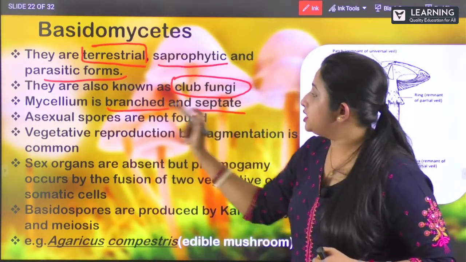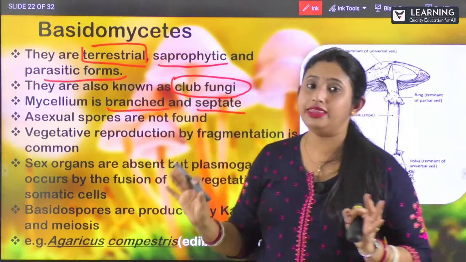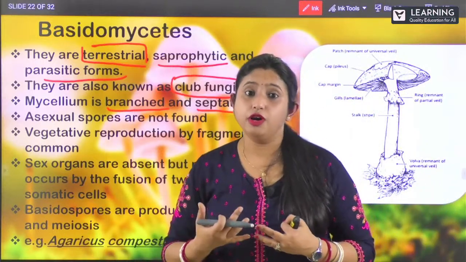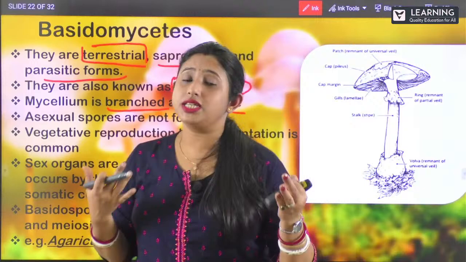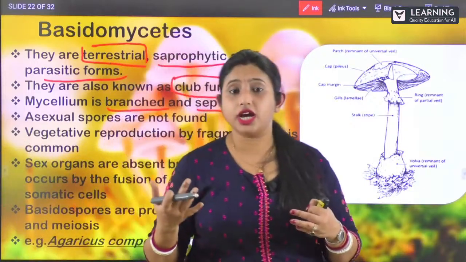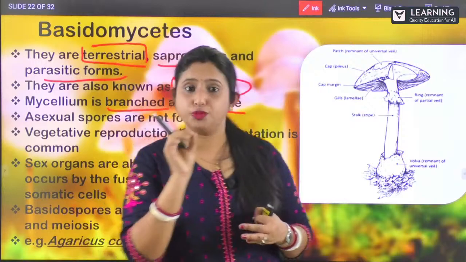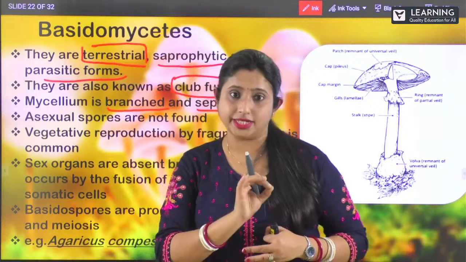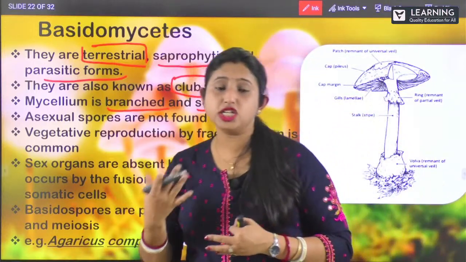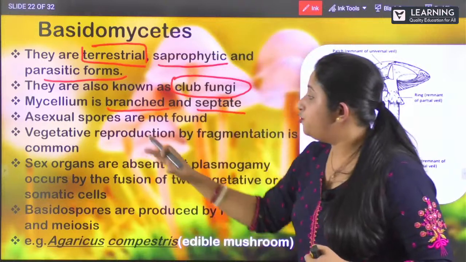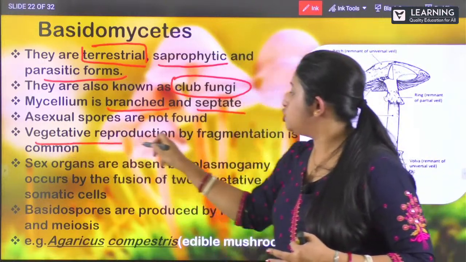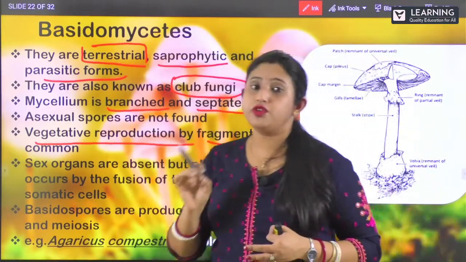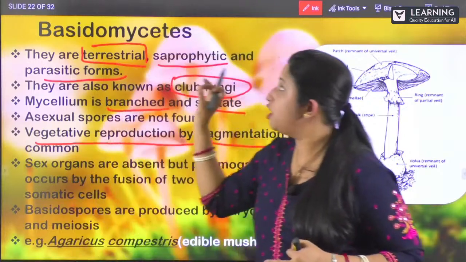Clear? Next, asexual spores are not found in them, but they reproduce by the vegetative mode of reproduction. Now, what are the asexual spores? The asexual spores are conidia and zoospores, isn't it? These are not found in basidiomycetes, whereas they reproduce by the vegetative mode of reproduction. Vegetative reproduction by fragmentation is very common in case of basidiomycetes.